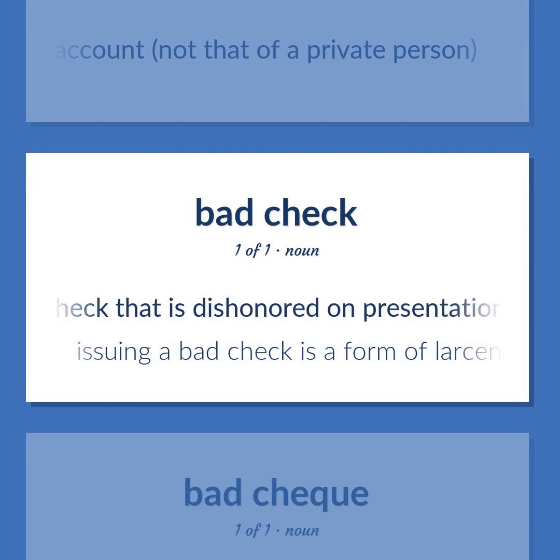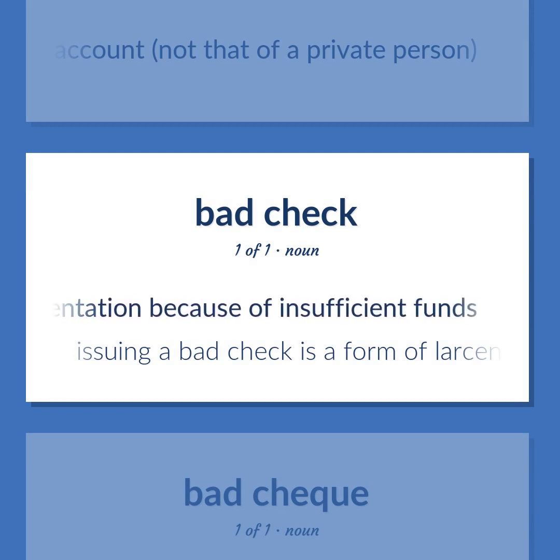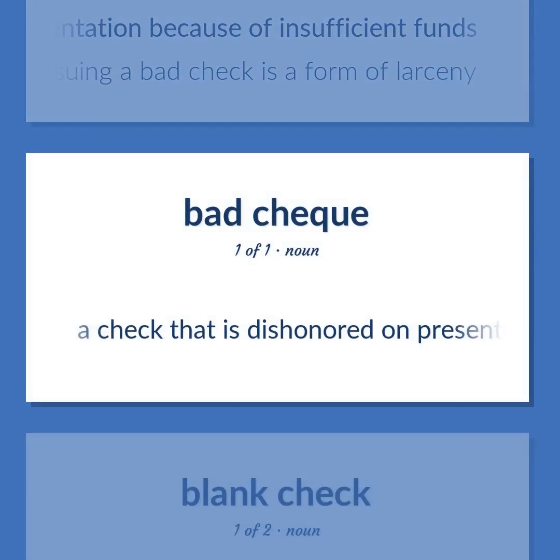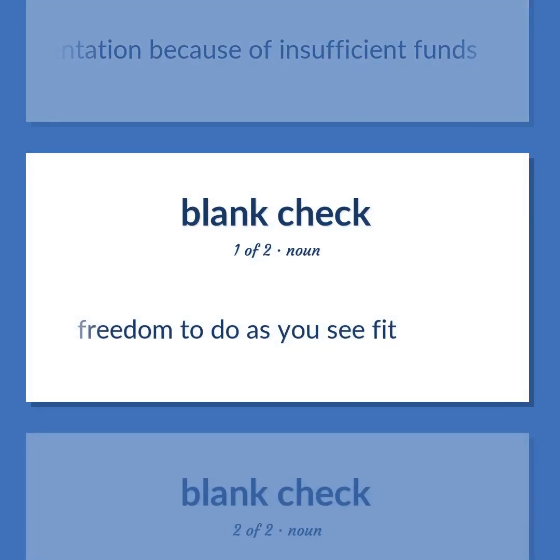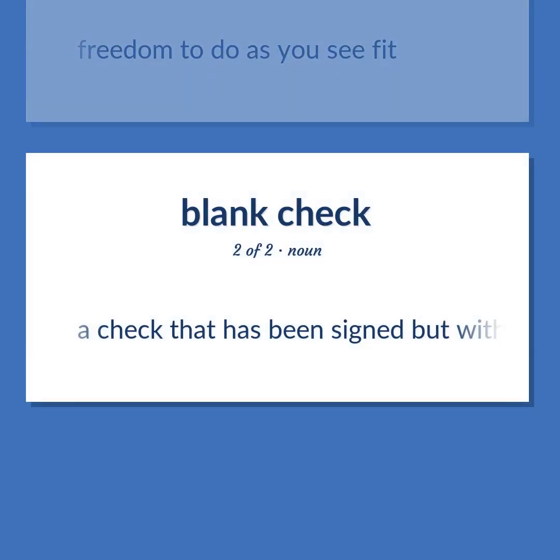A check that is dishonored on presentation because of insufficient funds. Issuing a bad check is a form of larceny. Freedom to do as you see fit. A check that has been signed but with the amount payable left blank.